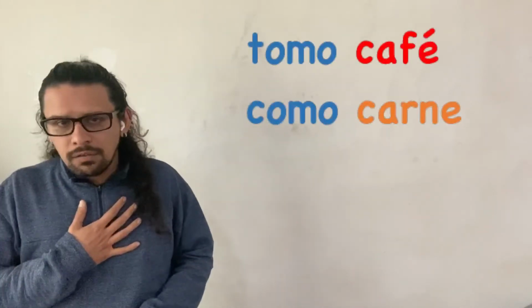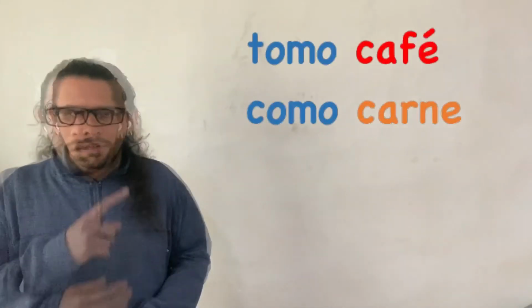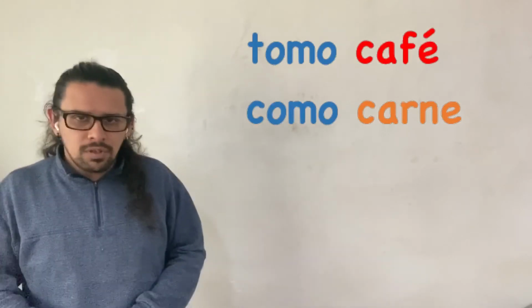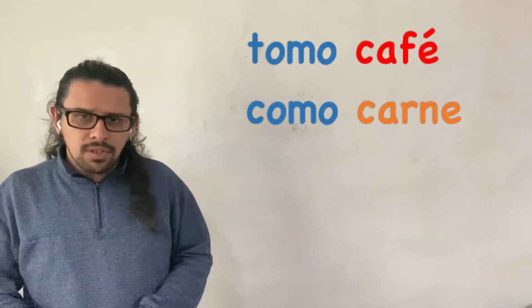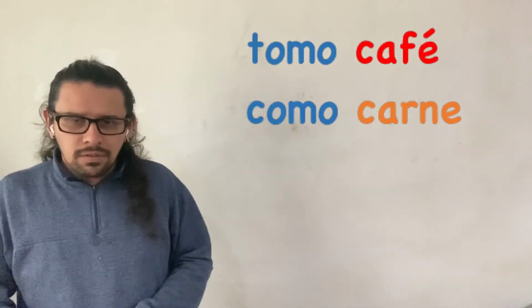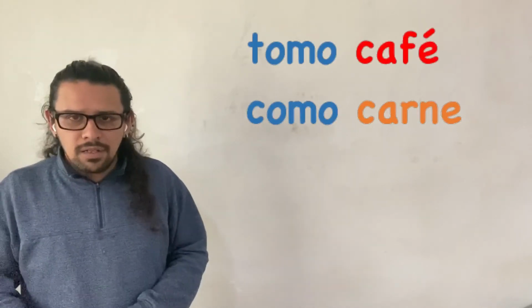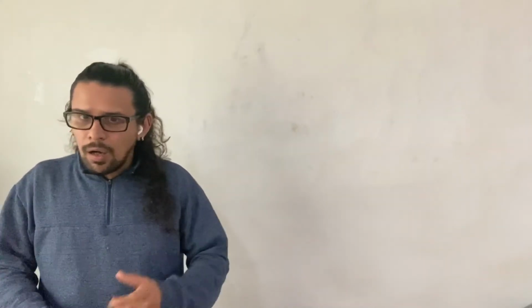So let's use these two verbs. Yo tomo café. Yo como carne. In the first sentence, yo tomo café, café is my object. In the second sentence, yo como carne, carne is my object. Let's see how the reflexive ones work and let's compare them.